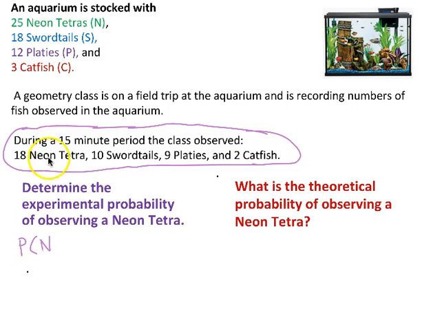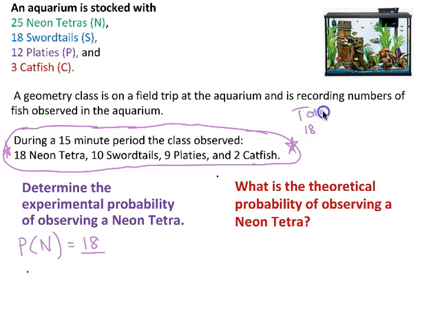Remember, we're going to use N for neon tetra. So probability of N. What would be the probability of N, the experimental probability of observing a neon tetra? What do you think it would be? Again, remember, we're going to use this data that we collected during our 15 minutes of observing. So there is a total number of 18 neon tetra. Out of how many total fish were there that we observed?